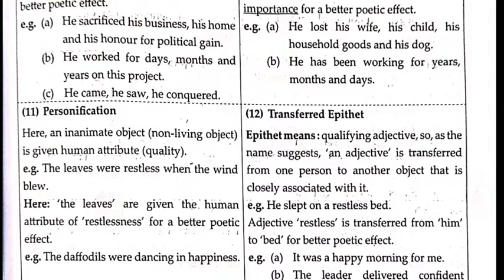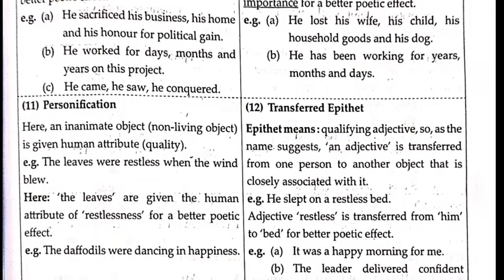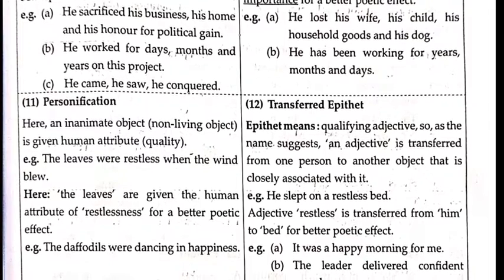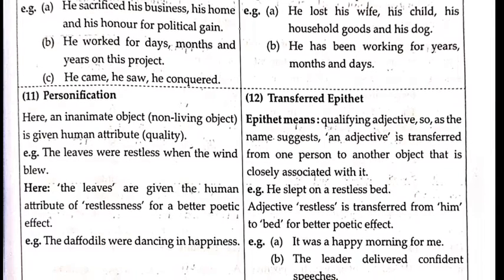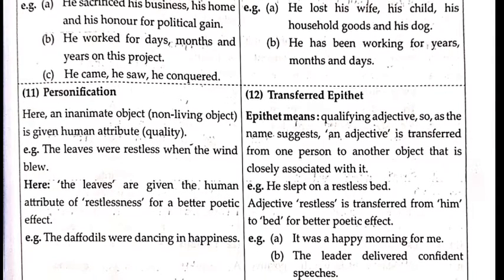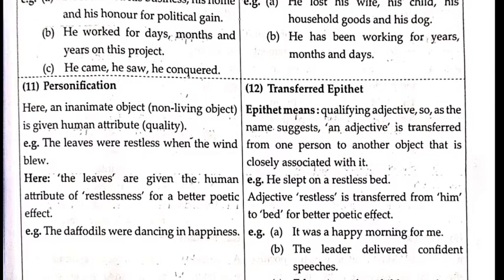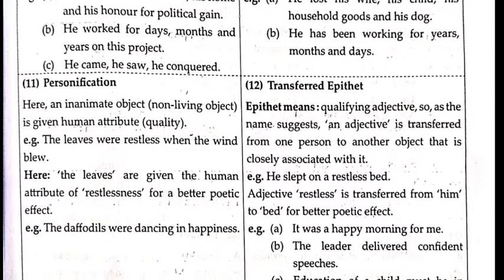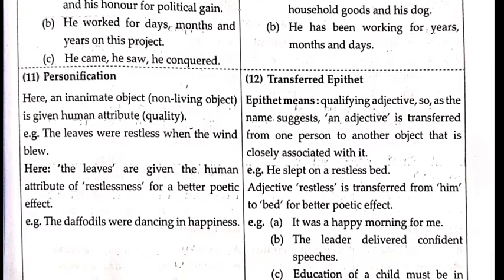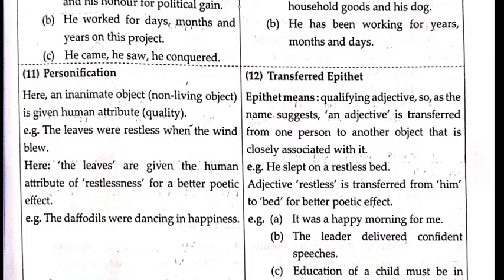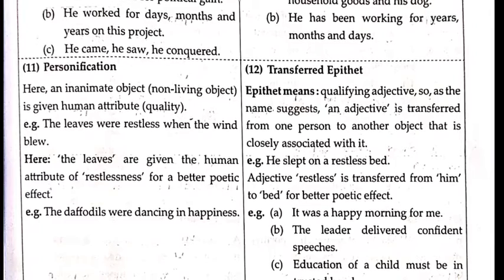12th one, transferred epithet. Epithet means qualifying adjective, as the name suggests. An adjective is transferred from one person to another object that is closely associated with it. Example, he slept on a restless bed. Adjective restless is transferred from him to bed. Now the bed cannot be restless, but here this restless adjective is given to bed for a better poetic effect. Let us see such more examples of transferred epithet.